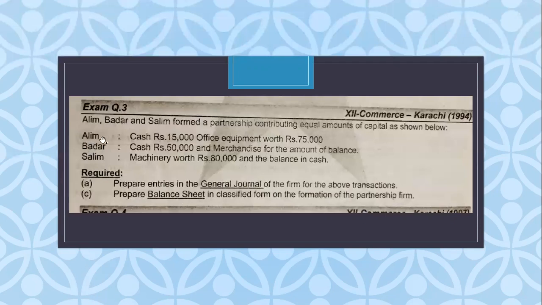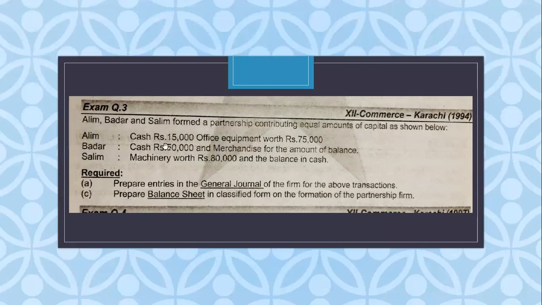Exam question number 3. Aleem, Badr and Salim form a partnership contributing equal amounts. This is your strategical, technical part, that they are equal. It means if Mr. Aleem has 50,000, then Badr and Salim also have 50,000. So Aleem's cash is 15,000, office equipment 75,000, the total will be 90,000. It means Badr and Salim will also have 90,000. Cash 50,000, and we don't know the remaining amount of the merchandise.